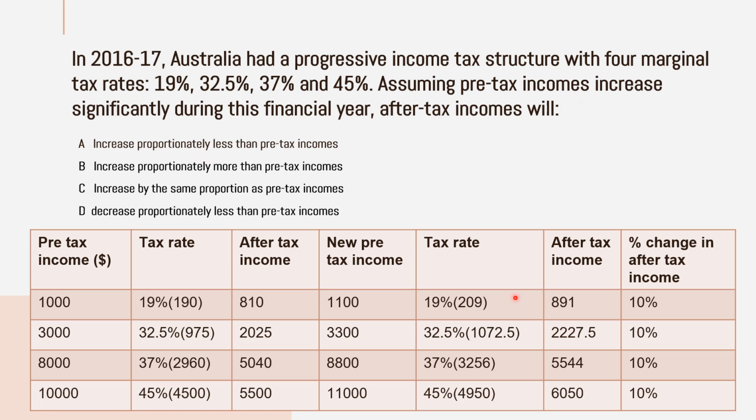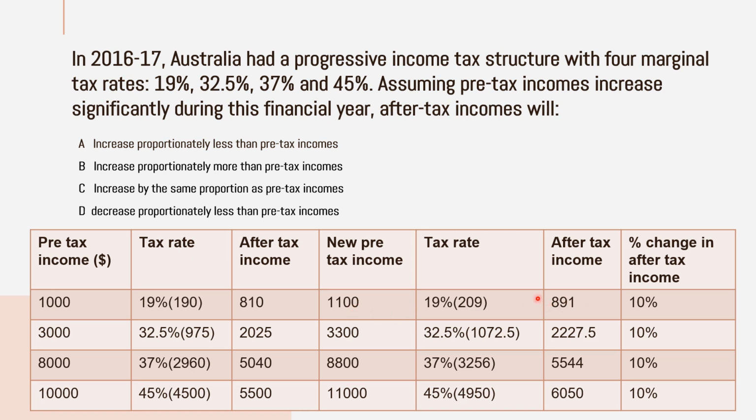After-tax income increases. Previously, the after-tax income was 810, but here it is how much? 891. That means it is increased, isn't it? So it increases proportionately. How much? It is a 10% increase. So it increased proportionally less than the pre-tax income.